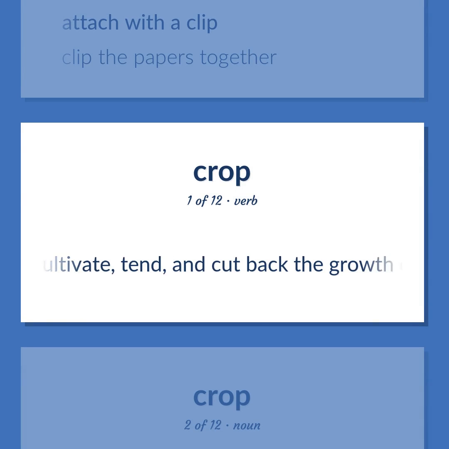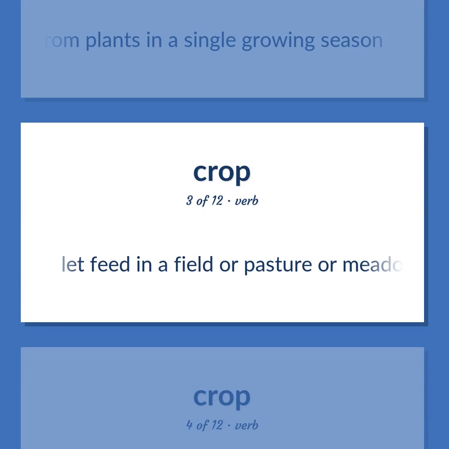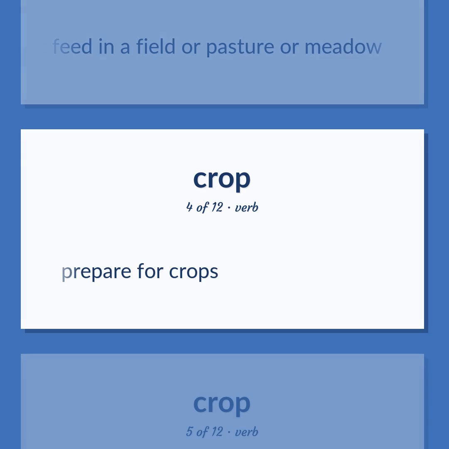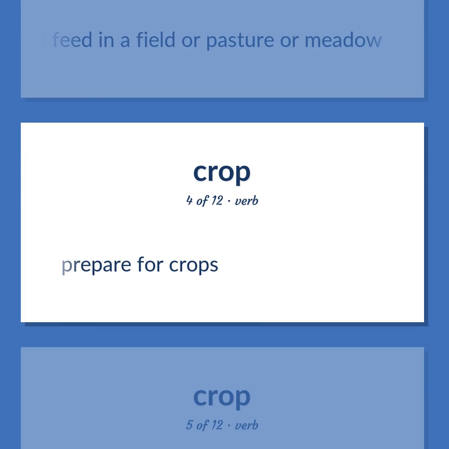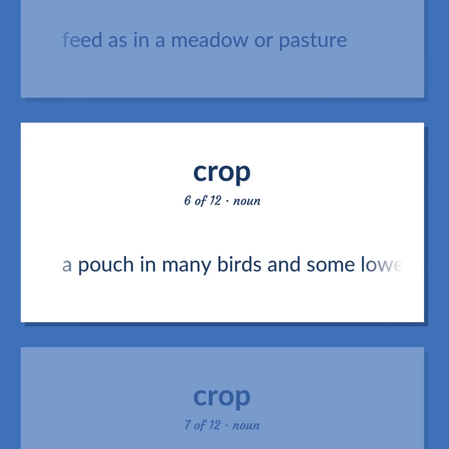Cultivate, tend, and cut back the growth of. The yield from plants in a single growing season. Let feed in a field or pasture or meadow. Prepare for crops. Feed as in a meadow or pasture. A pouch in many birds and some lower animals that resembles a stomach for storage and preliminary maceration of food.